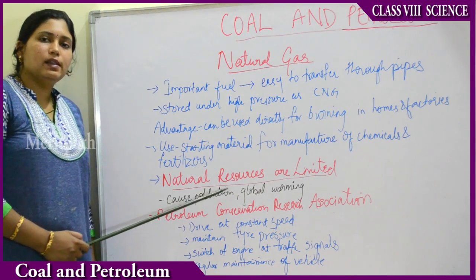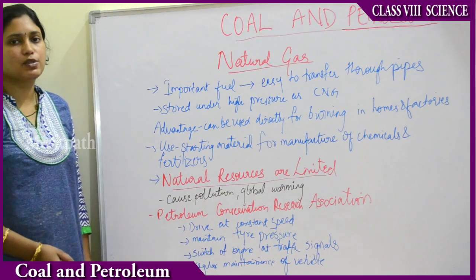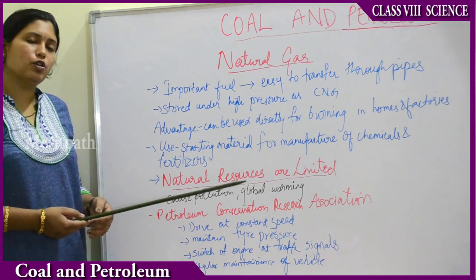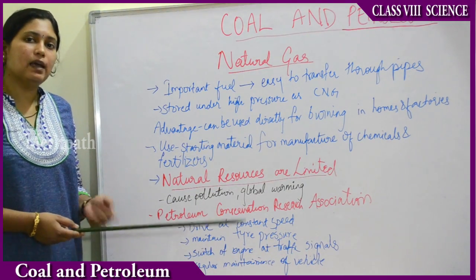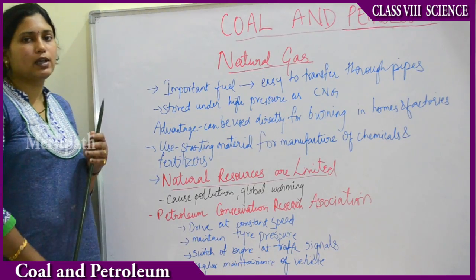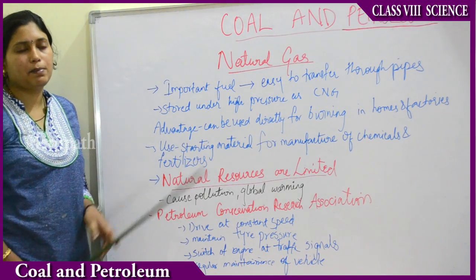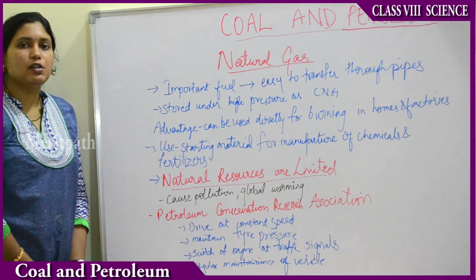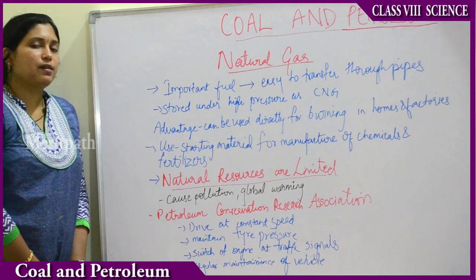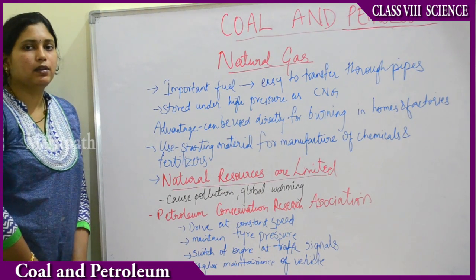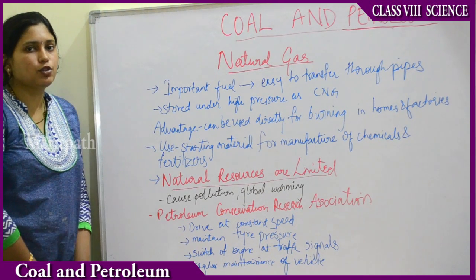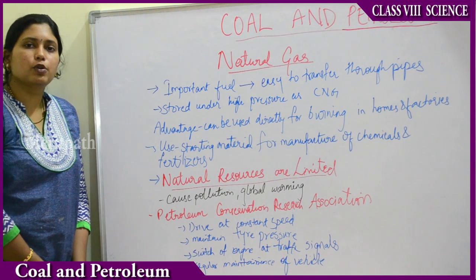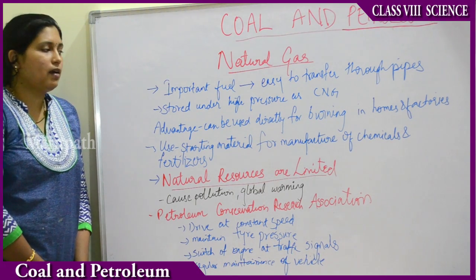So all these natural resources are limited. We have to use them wisely because the formation of these takes many years, but the consumption occurs very quickly. It may get exhausted at some moment. And then natural gas is supplied through pipelines rather than cylinders in many gated communities of our city like Hyderabad. And in Surat, Gujarat, we have the Reliance natural gas pipeline. The gas is supplied through pipelines in Gujarat and some parts of Delhi. And compared to the whole of India, natural gas is produced more in Tripura, Rajasthan and Karnataka.